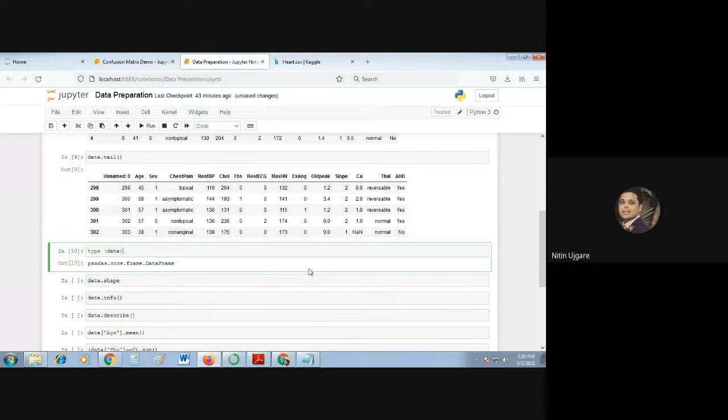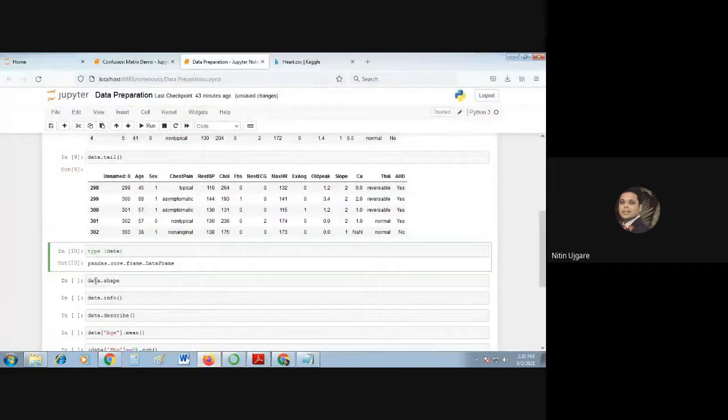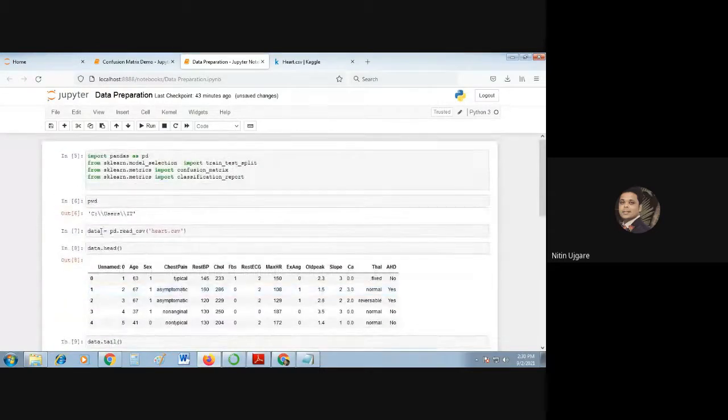Now we'll go to our first task, that is, find the shape of the data. So we will use the data.shape function, because data is my data frame. Can I change the name of this? Okay, I'll do one thing. Instead of that, I'll just call it new_df, where df stands for data frame. I'll just run this.